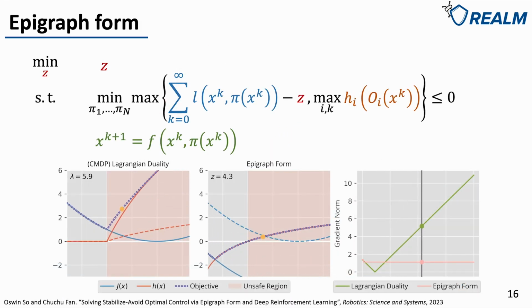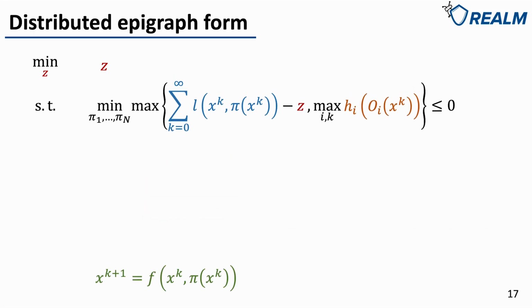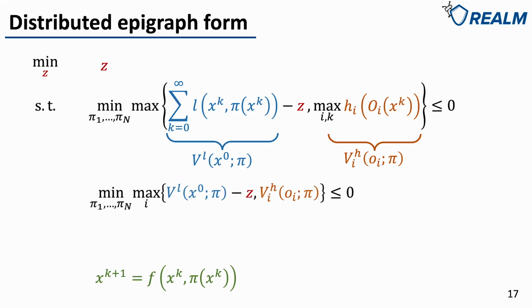Comparing the epigraph form with the Lagrangian method, we can observe that using epigraph form, the gradient of the objective remains constant with different z, and therefore cannot explode. However, until now, everything is centralized. To make the policy distributed, we need to first define the centralized cost value function VL and the distributed constraint value function VH. Then the problem can be written in this way, and we can further define the total value function V.